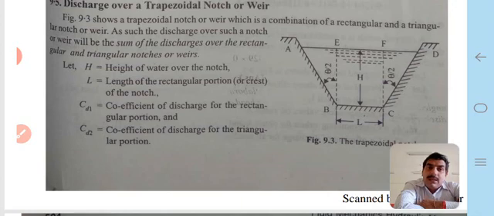As such, the discharge over such a notch or weir will be the sum of the discharge over the rectangular and triangular notches or weirs.